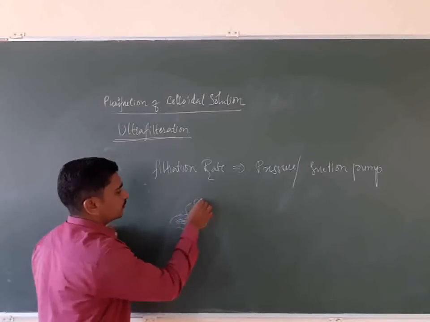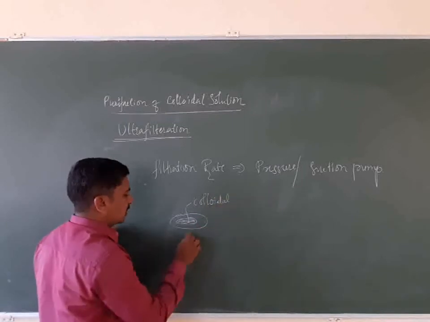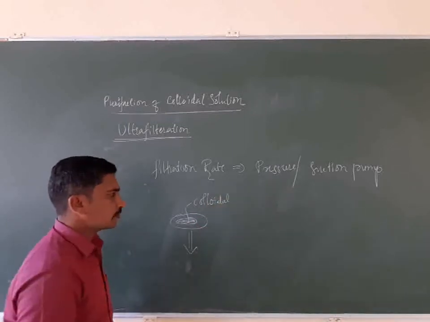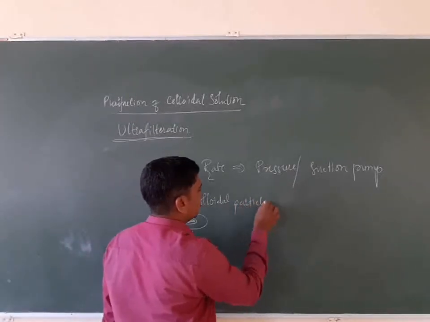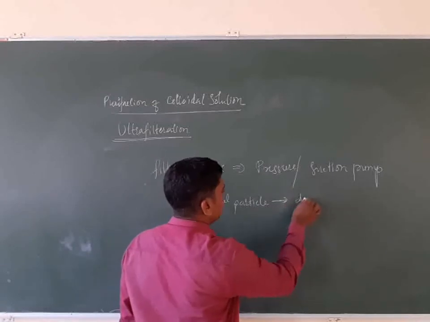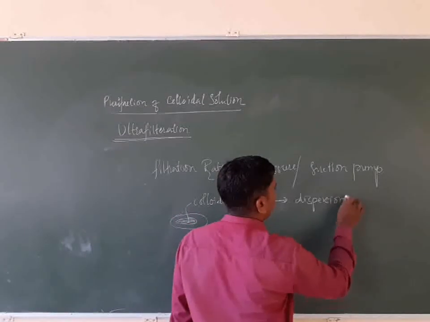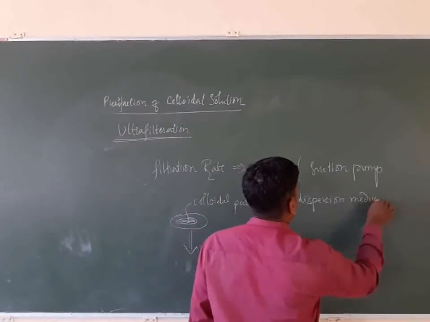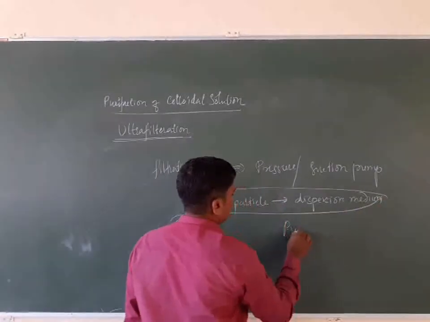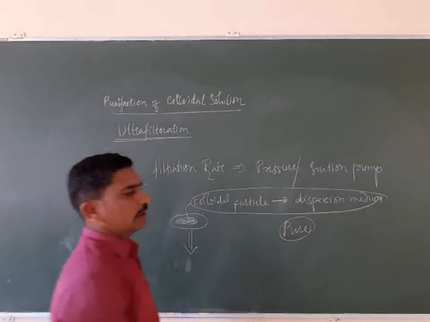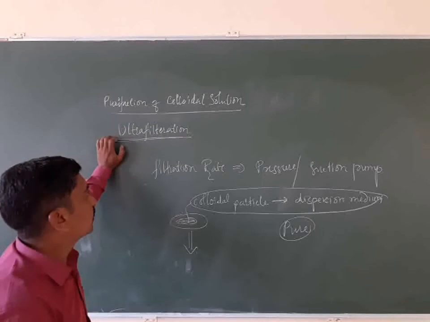Colloidal particles, and all the impurities go down. Now collect these colloidal particles and mix them with the dispersion medium. What you will get is a pure colloidal solution. So this is our ultrafiltration.